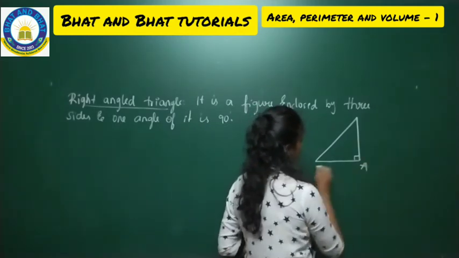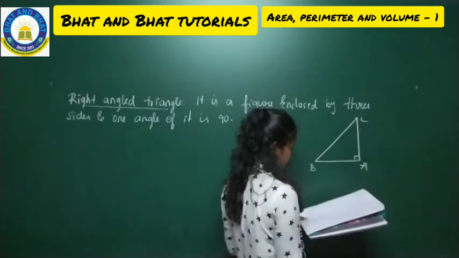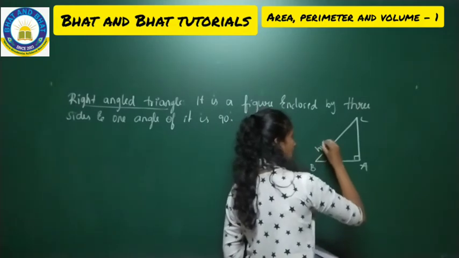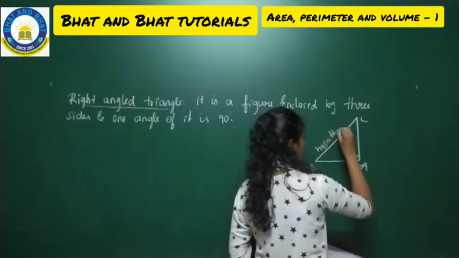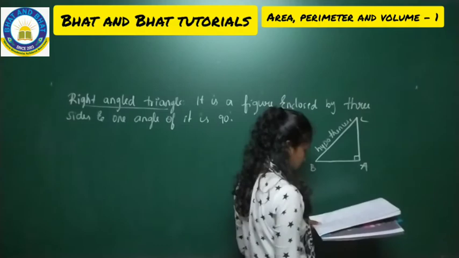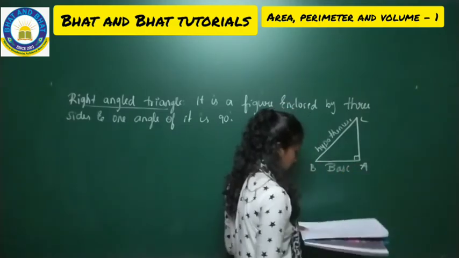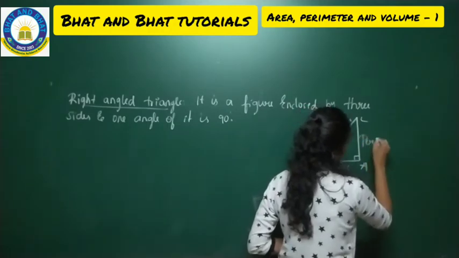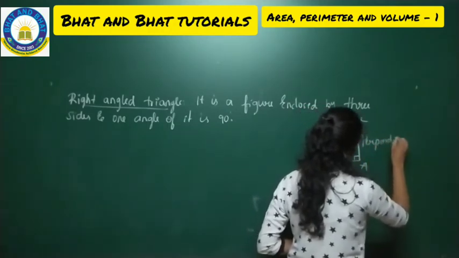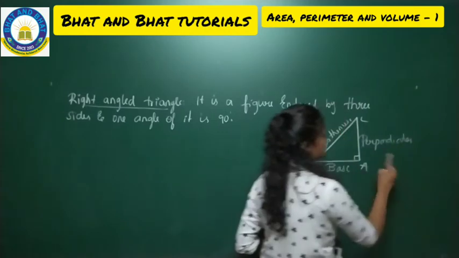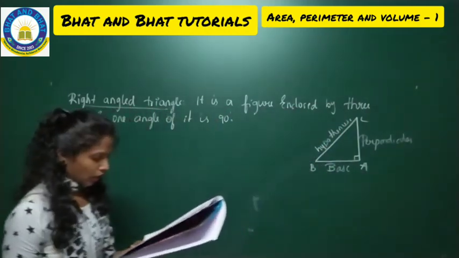Okay, so this is your A, B and C, and this is called as hypotenuse. This is called as base, and this we are going to call as perpendicular. Got this? So this is perpendicular, base and hypotenuse.